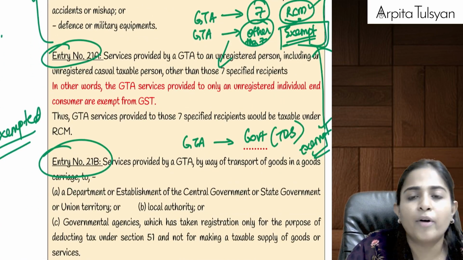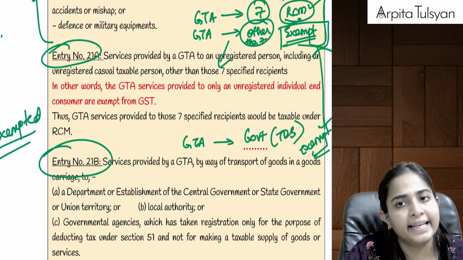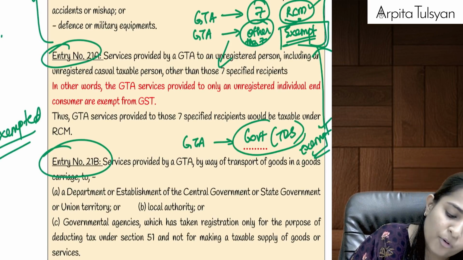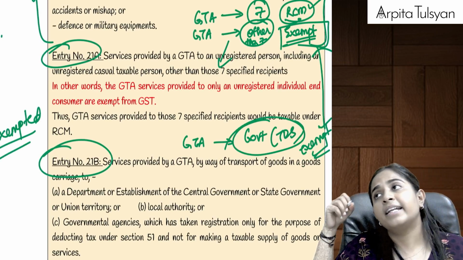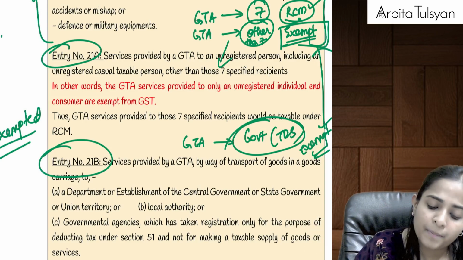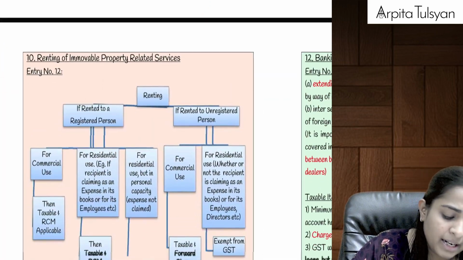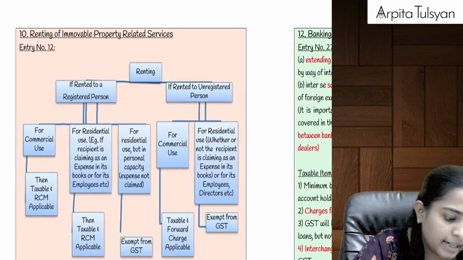If GTA is providing services to other than 7 people, then it will be exempted. If GTA is providing services to the government, where the government was registered only for the purpose of deducting TDS, then it is going to be exempted. I hope I am clear till here.